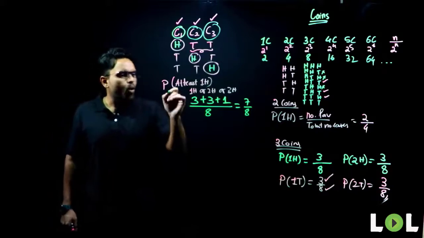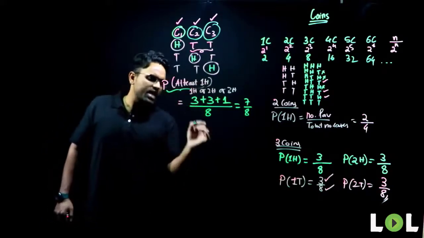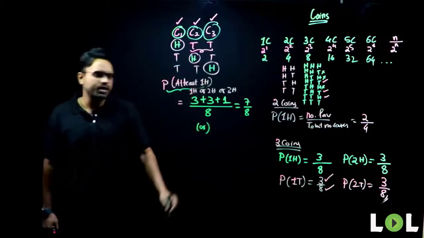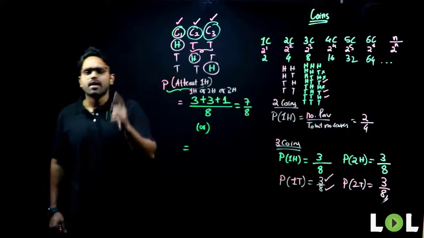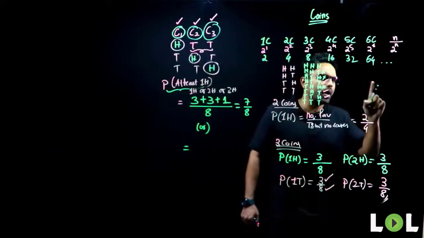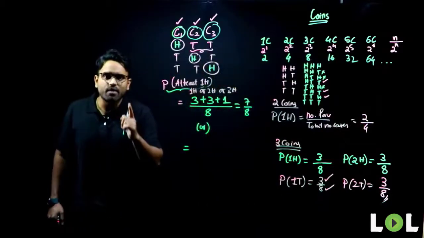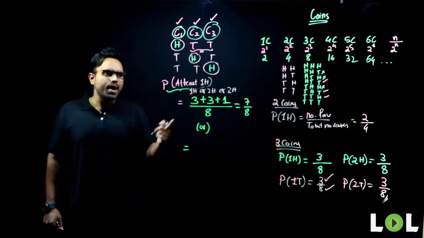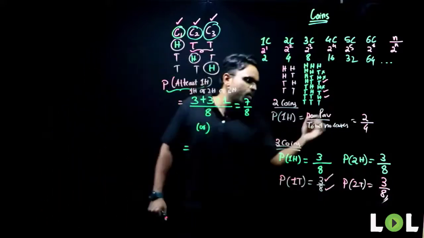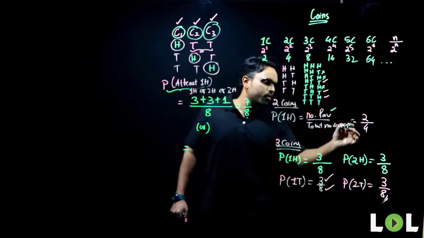But I can also look at it something like this. The same question, probability of at least 1 head, I can also look at it differently. I have a question for the class: when will the probability be equal to 1? The probability will be equal to 1 when the number of favorable cases is equal to the number of total cases.